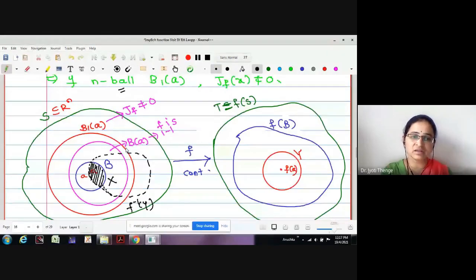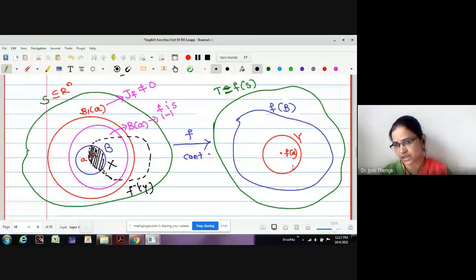Then, by the second theorem, F image of this open ball, F of B, is going to contain an open sphere centered at F of A, which we have denoted by capital Y. If I denote this by capital Y, it is in F of B is in T. Therefore, surely Y is an open set in T because it is an open ball. Time being, assume that the inverse exists. We are going to prove it actually, but time being, if I assume that the inverse exists, then F inverse of Y will be some part of our domain set. Yes? Correct, no? F inverse of Y will be some part of the domain.